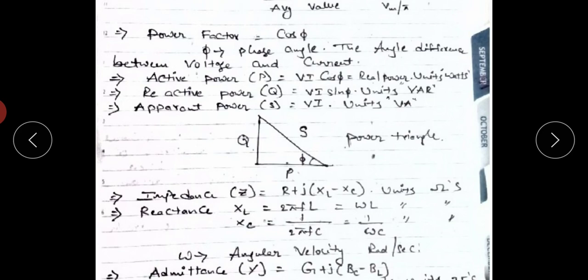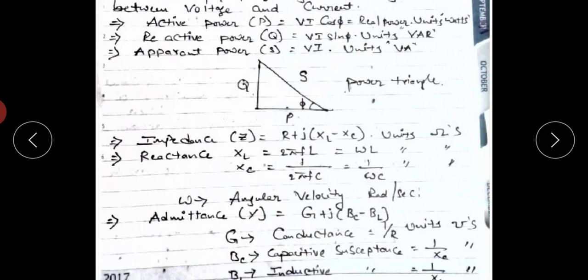Next, impedance in AC supply. In DC supply, to represent the opposition of the material, we use resistance. Similarly, in AC supply, the opposition property is represented by impedance. Impedance is represented by Z, and it equals R plus j times (XL minus XC). Impedance units are ohms. Here R is resistance, XL is called inductive reactance, and XC is called capacitive reactance.